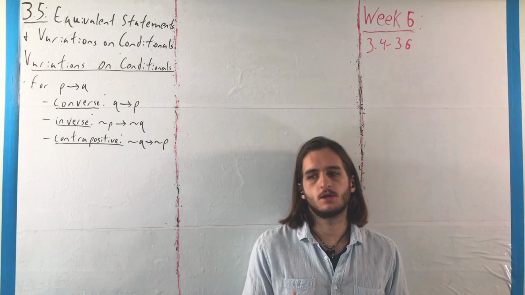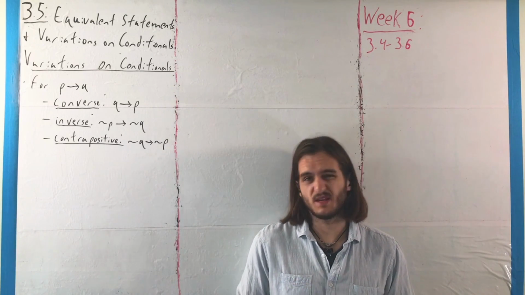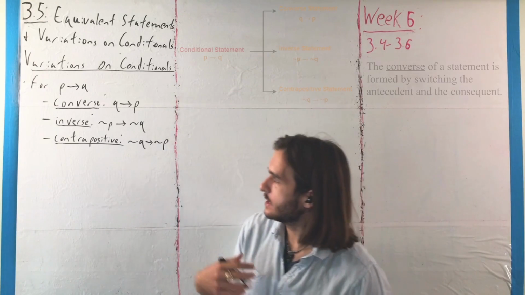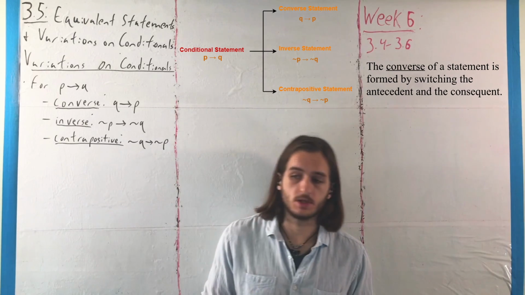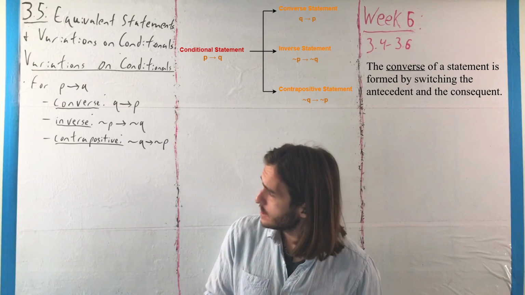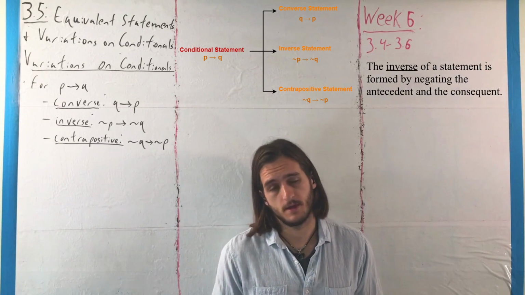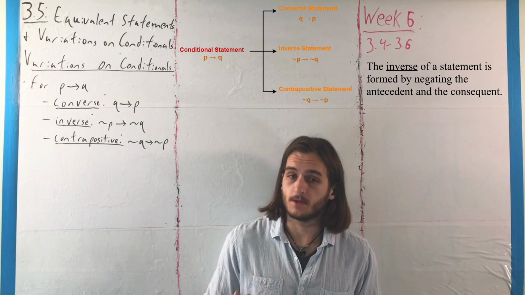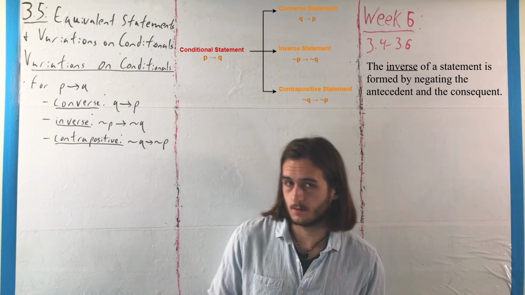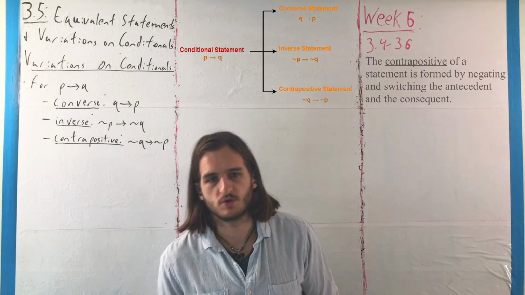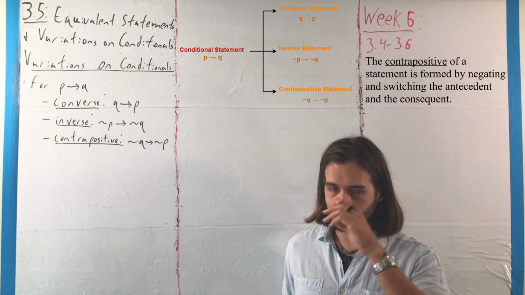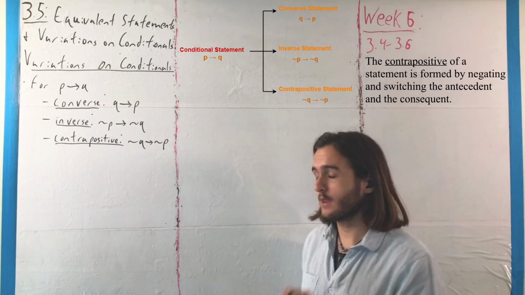So if we have a conditional of the form if P then Q, P implies Q that is, then we can make the converse of that, which is if Q then P, along with the inverse of that, which says if not P then not Q. That's the one I misspoke about. And then finally we have the contrapositive: if not Q, then not P, or not Q implies not P.